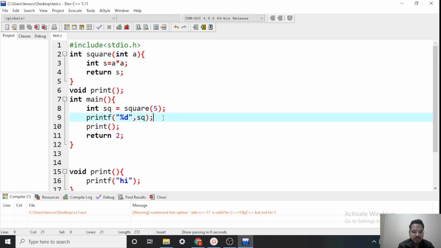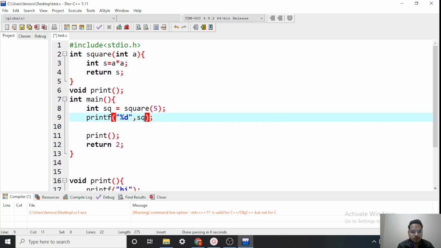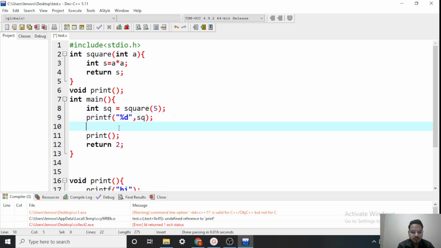Let me show you. Let's take an error. There can be two types of error: compile time error and runtime error. Compile time error is like a spelling error. Like if I remove t from here, then it does not know what printf is. If I run, I will get a compile time error: undefined reference to printf. Runtime error is like divide by 0. So int d equals 4 divided by 0. Now this should be a runtime error because divide by 0 is an illegal operation.